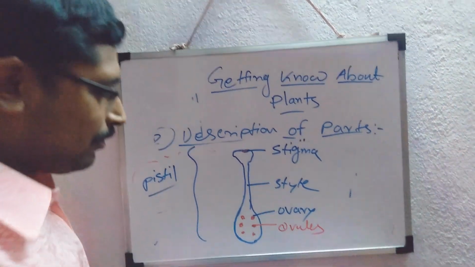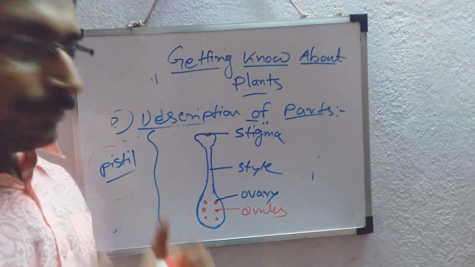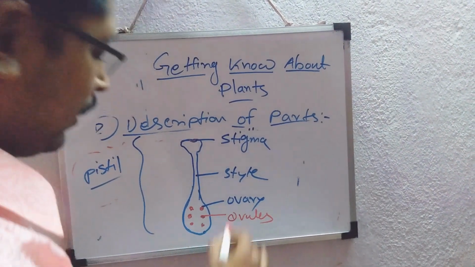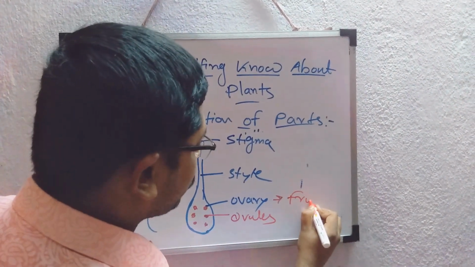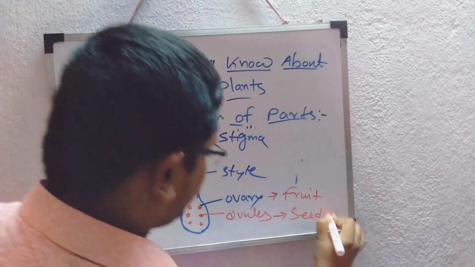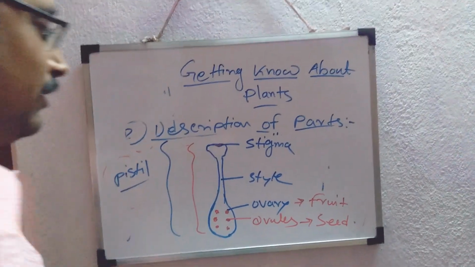Then the fertilization occurs. The fertilization is elaborated in class 7, and I have to discuss it, but once again for the information I am telling that after the fertilization the ovary will transform into the fruit and the ovules will transform into the seed. So the actual fertilization process occurs in the pistil.